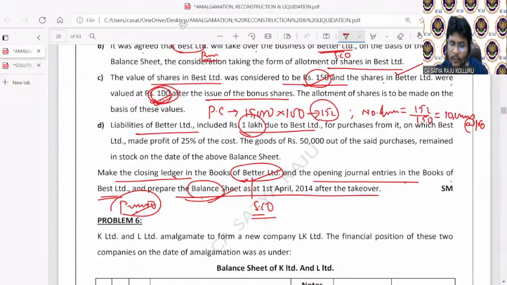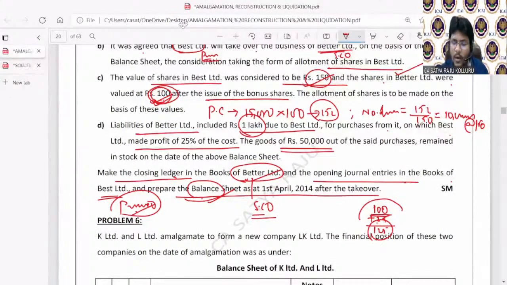Next, for purchases from it on which Best Limited made a profit of 25% of the cost. Whenever Best Limited sold goods to Better Limited, it added 25% profit to the cost. If the cost is 100, profit is 25, then selling price is 125. The goods of 50,000 out of the said purchases remained in stock on the date of the balance sheet.